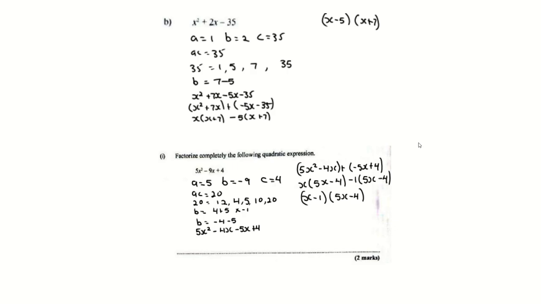Then you ask 1 and 35. If I add or subtract that, would I get 2? No. What about 5 and 7? Yes, 7 minus 5 is 2. So in the place of b, you're going to put 7x minus 5x. So it's x squared plus 7x minus 5x minus 35. You take your first 2 terms, factorize it. Take your next 2 terms, factorize it.